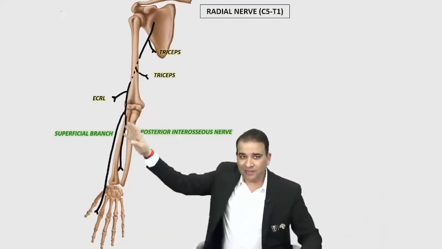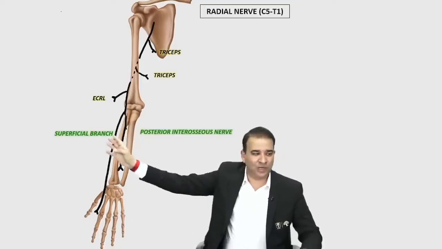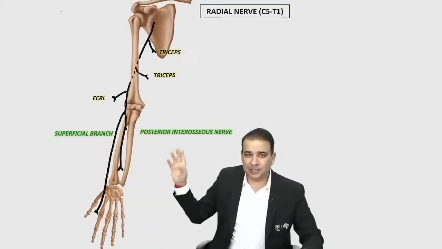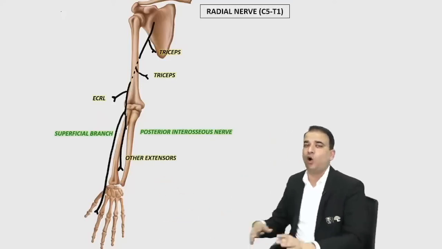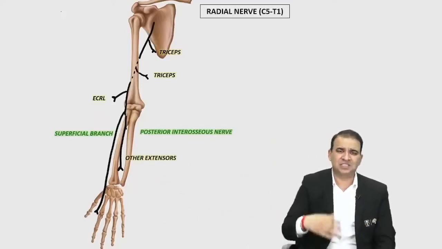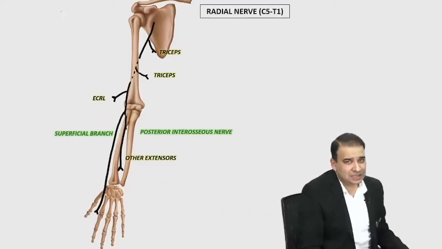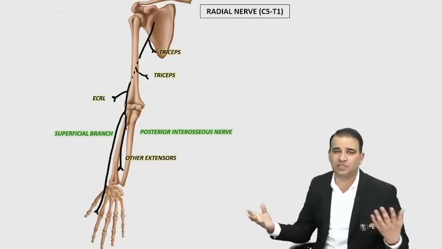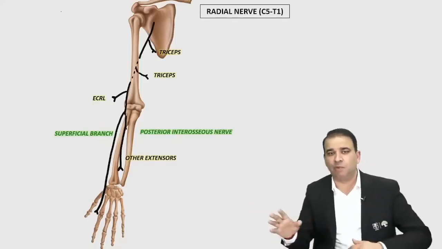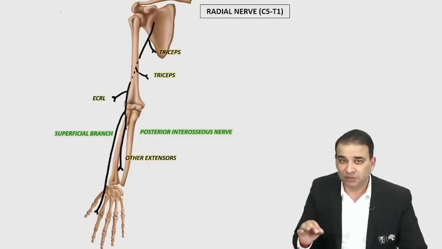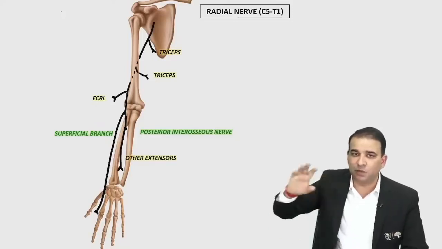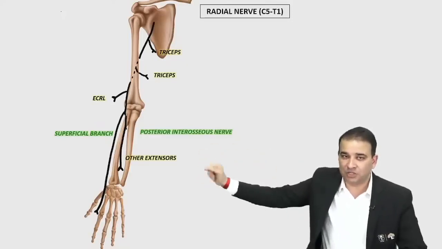Now, once the radial nerve divides, the superficial branch is cutaneous. It is going to supply the skin. And it's the posterior interosseous nerve which will supply all other extensors. Extensor digitorum, extensor indicis, extensor pollicis longus, extensor pollicis brevis. You don't have to remember the names. You just need to remember the function. Extensors of the wrist and fingers will be supplied by the posterior interosseous nerve.